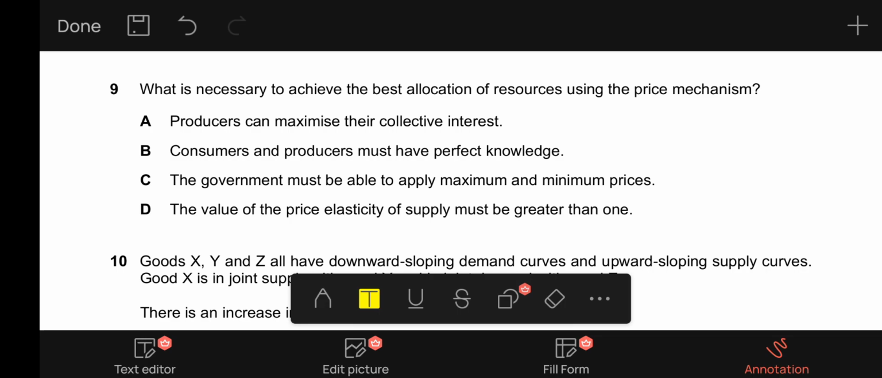C, it says the government must be able to apply maximum and minimum prices. This does not result in the best allocation of resources because, as we know, that maximum prices and minimum prices both can result in black markets, which may result in government failure and market failure in a lot of cases. So that is not correct as well. D, it says the value of the price elasticity of supply must be greater than 1. It is not necessary that the supply elasticity should be greater than 1 for the best allocation of resources. So yeah, B is our correct answer to 9.